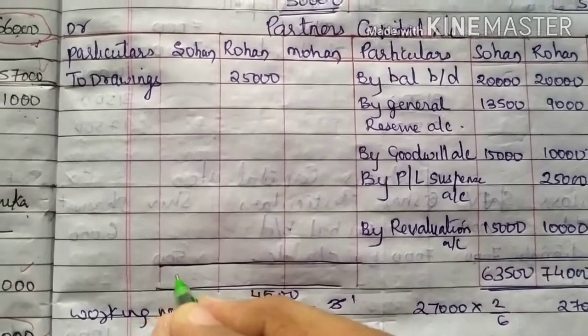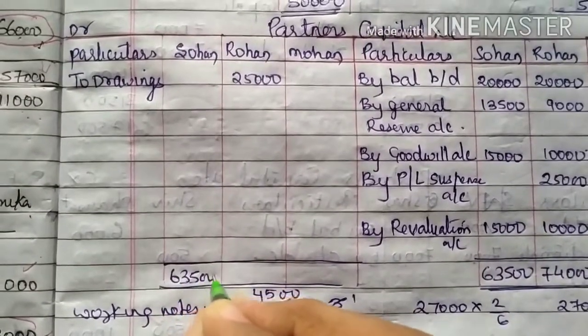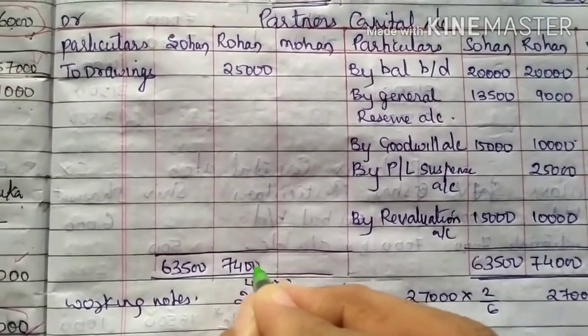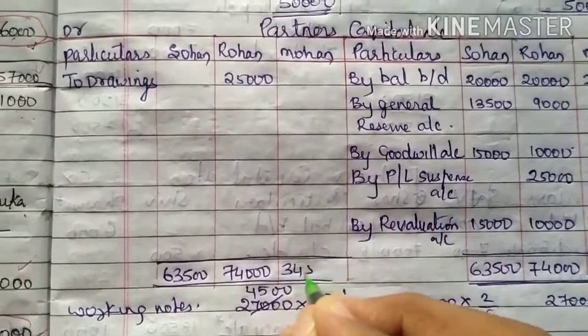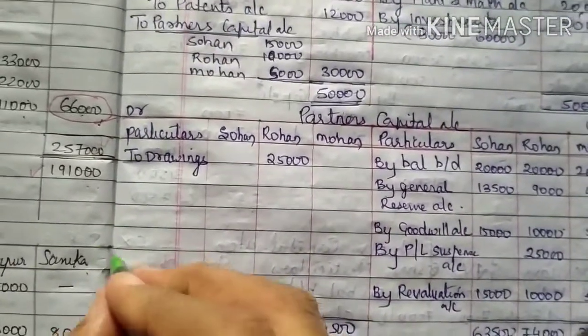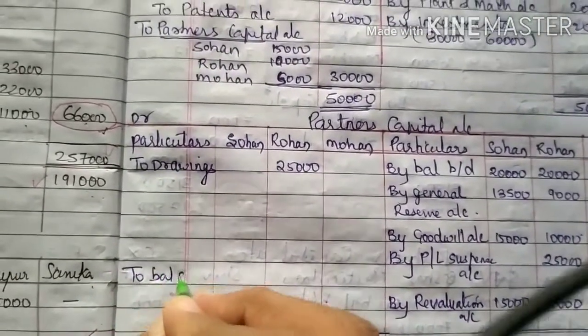Write the same amount to both the sides, 63,500, 74,000 and 34,500. So this will go to balance carried on.